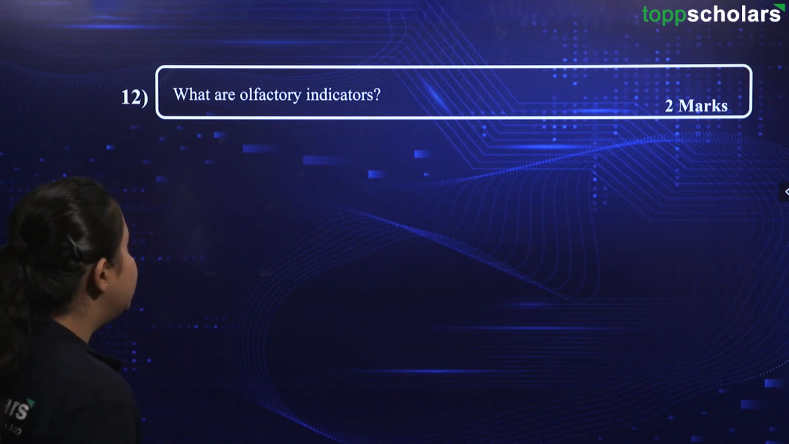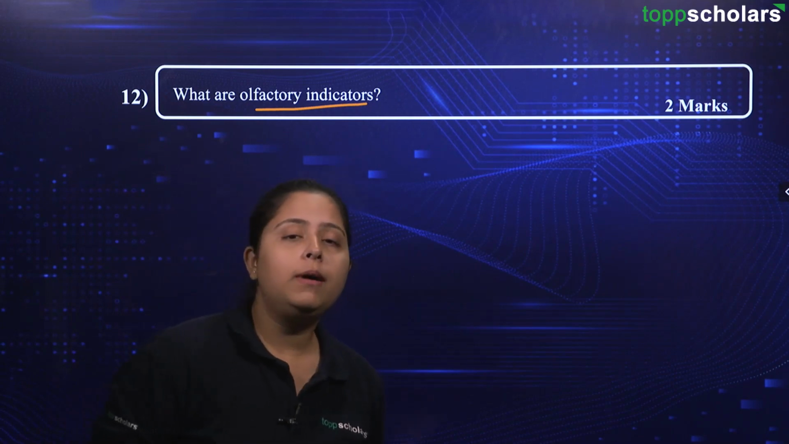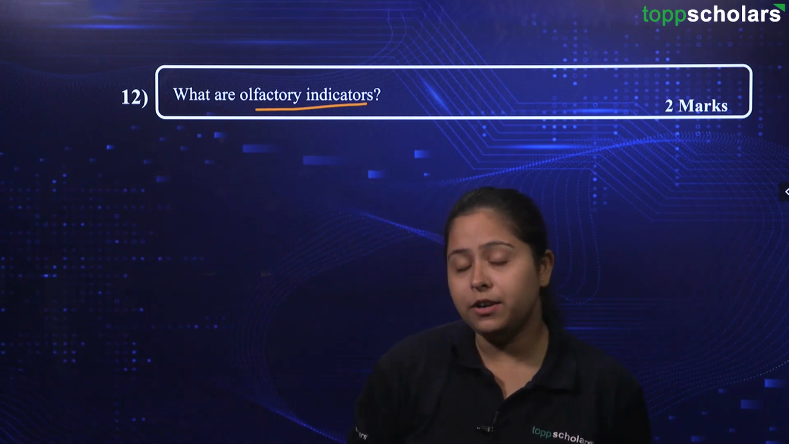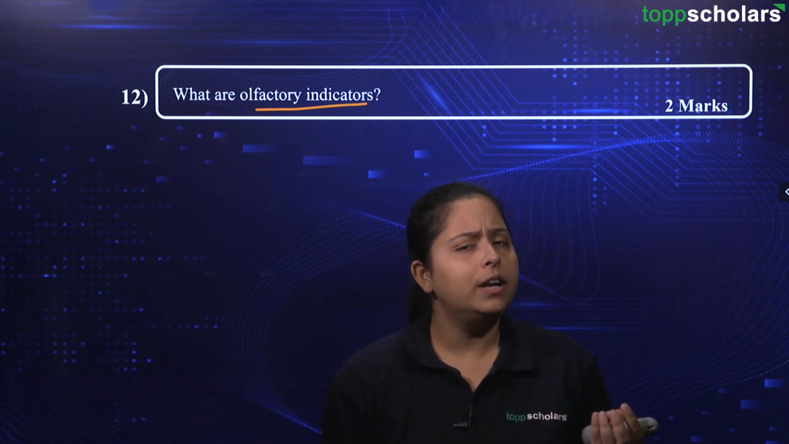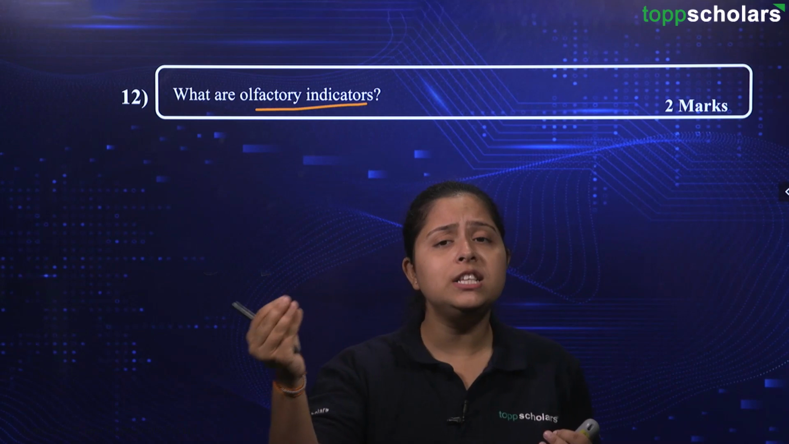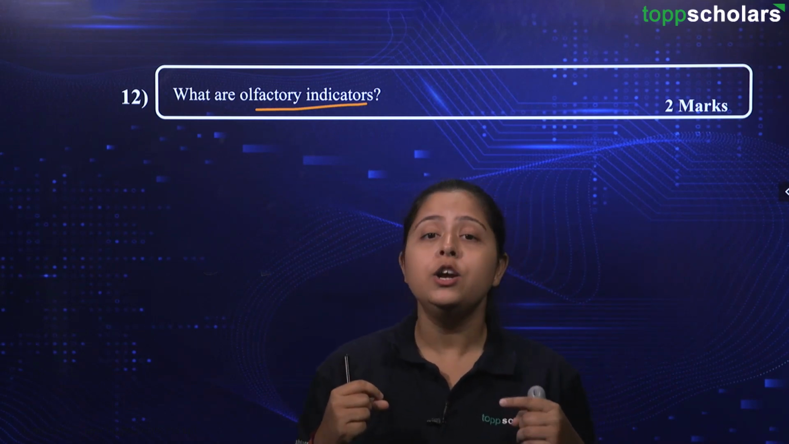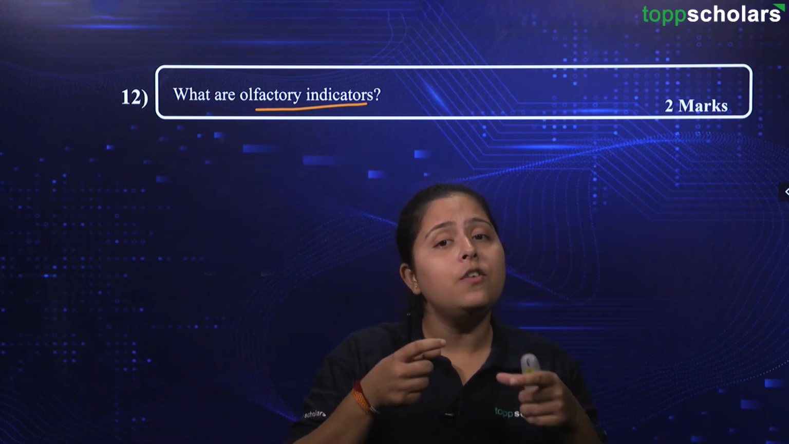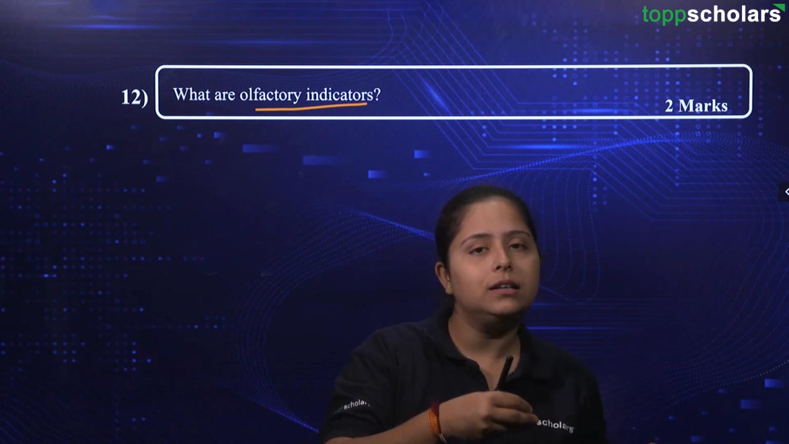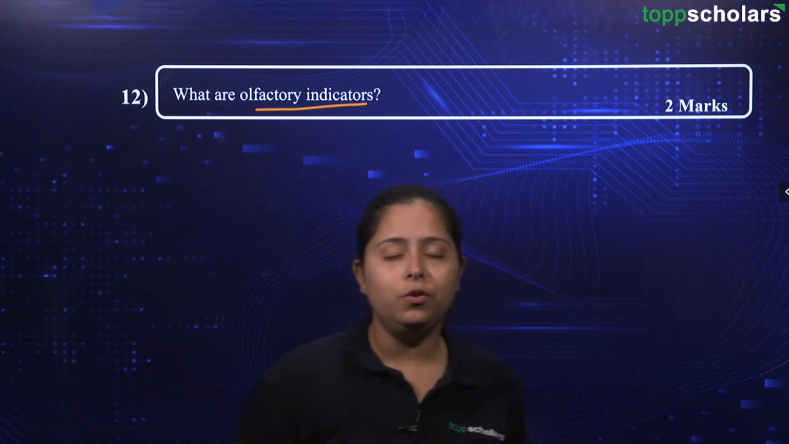Going ahead, here is the question. The question says, what are olfactory indicators? Now, we have been talking about phenolphthalein and methyl orange, right? We are saying that we need to perceive the changes that are happening. But what if someone is not able to perceive the visual change? Then they can use their olfactory sense, their nose, right? So we have something called olfactory indicators, in which the smell of the compound will change when they are introduced to acids or bases. Okay, so those are the olfactory indicators.